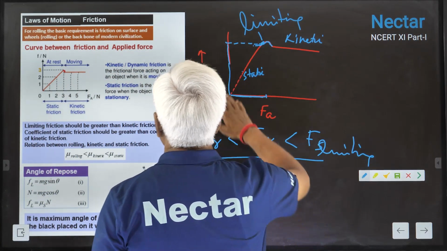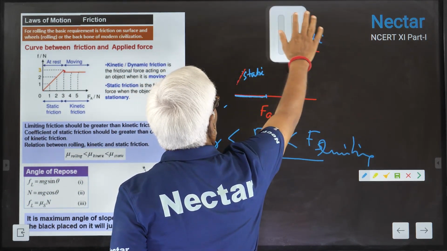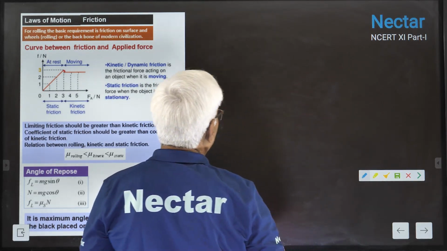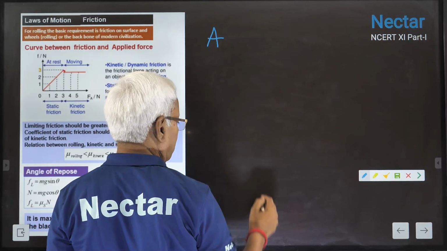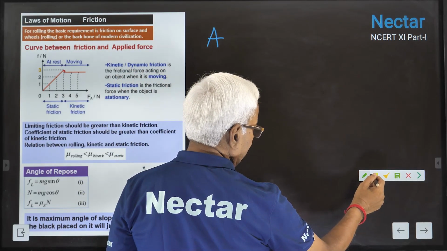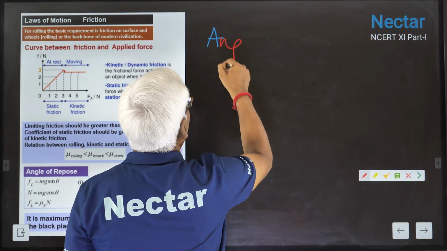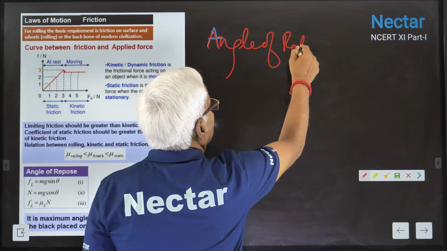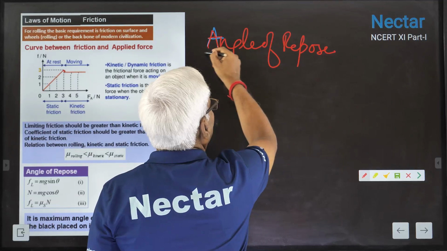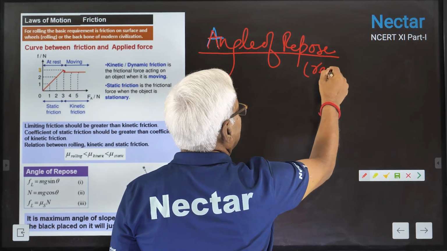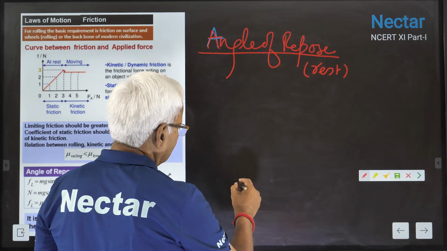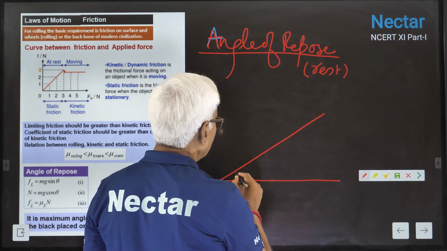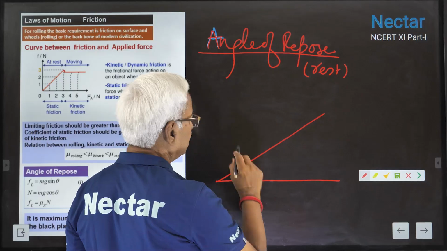And then based on these concepts, we'll try to understand what is the term angle of repose. Angle of repose. Repose means rest. Just consider an inclined plane.